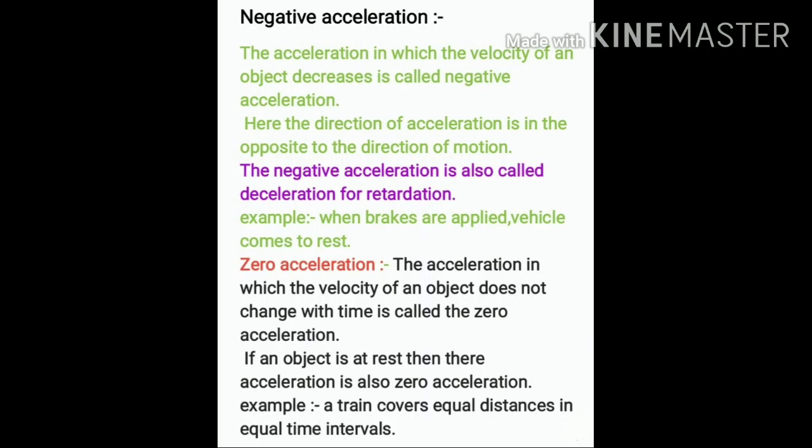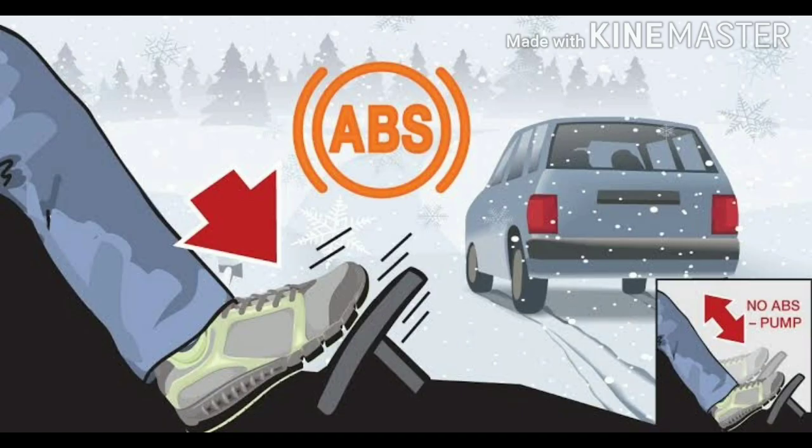Second, negative acceleration. The acceleration in which the velocity of an object decreases is called negative acceleration. Here, the direction of acceleration is opposite to the direction of motion. The negative acceleration is also called deceleration or retardation. For example, when brakes are applied, then the vehicle comes to rest.